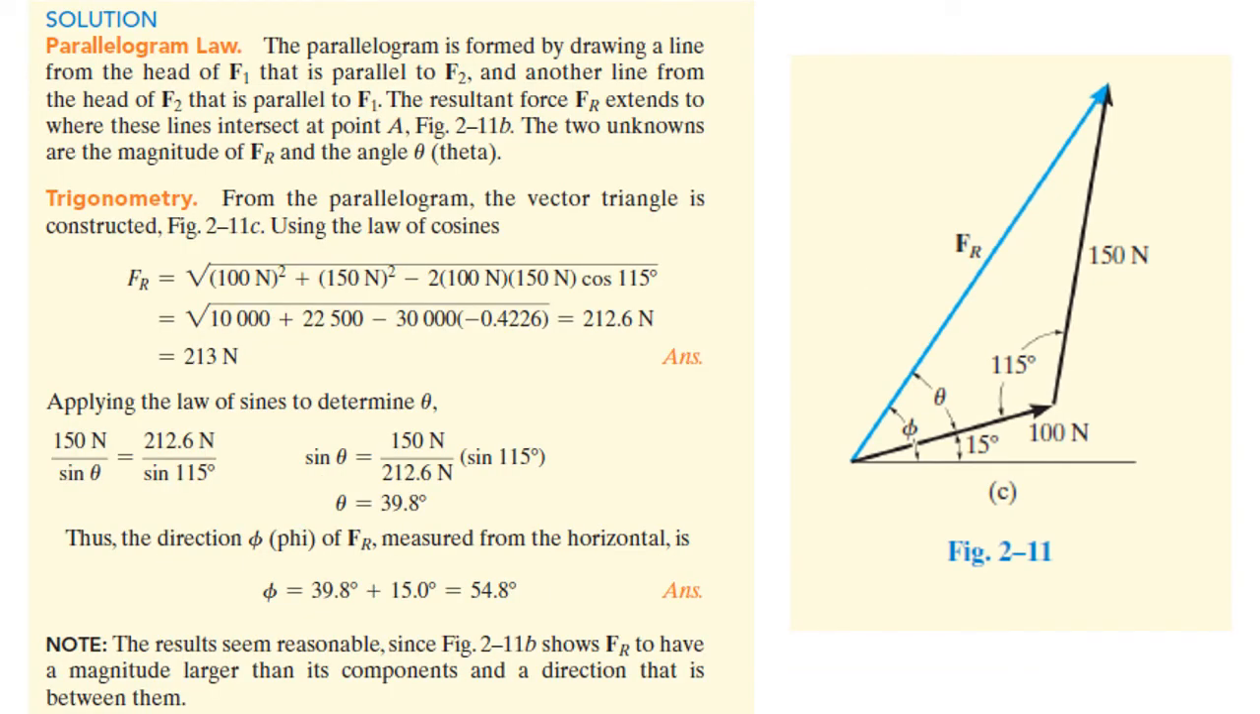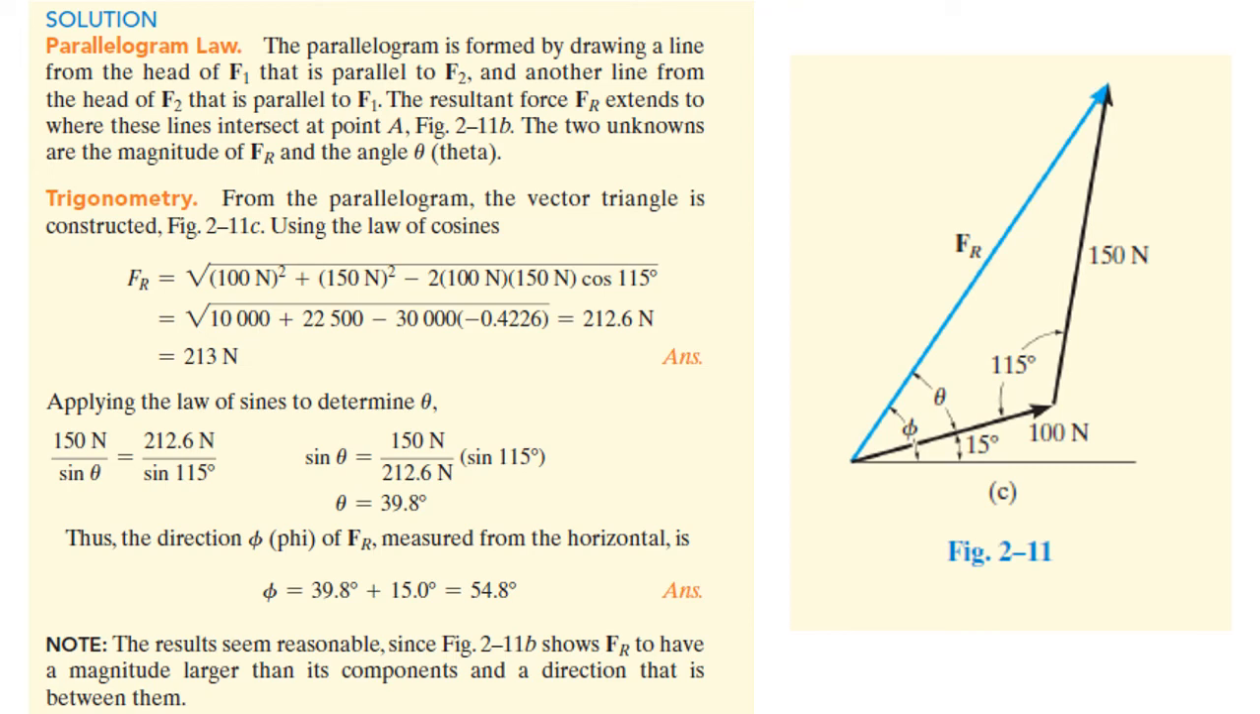Now we are moving to the solution. Using the parallelogram you have created and completed into the triangle law, and using some trigonometric relations, you found the angles. That's it. Now we go into the cosine law, which you already learned in previous slides. What will be the cosine law for Fr? Fr squared equals 150 squared plus 100 squared minus 2 times F1 times F2 times the cosine of the angle between them. The angle between them is 115 degrees.